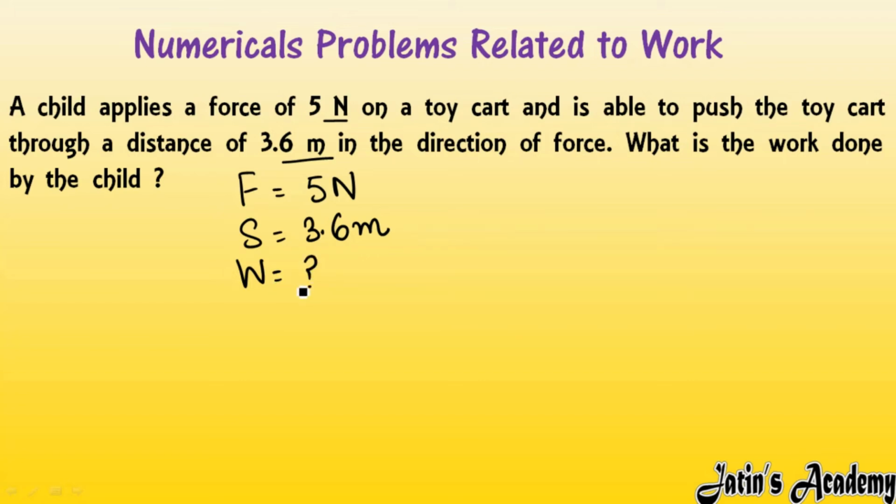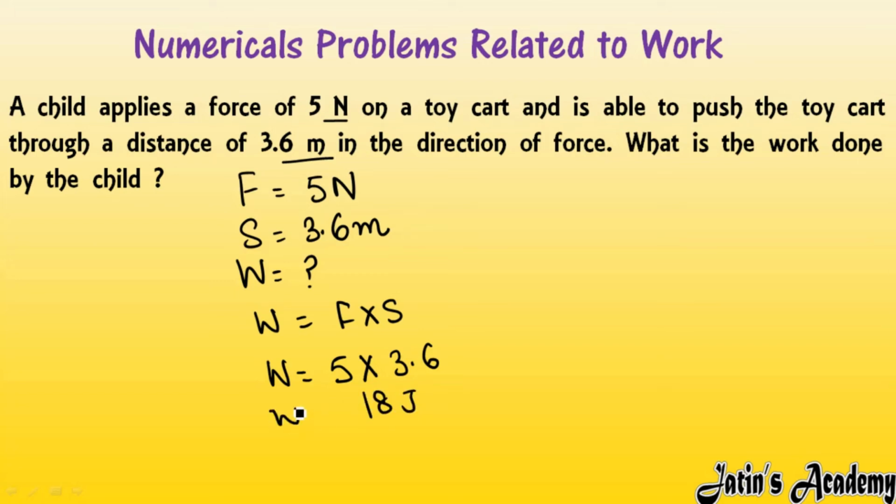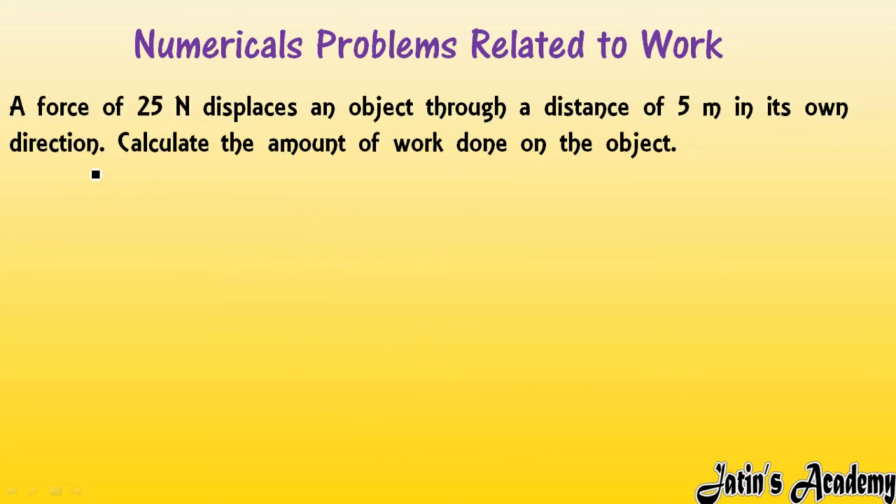As I already told, work done has the relation W is equal to F multiplied by S. Here we put in the values of the force as well as the displacement. So W is equal to F, which is 5 Newton, multiplied by distance 3.6. When we solve 5 multiplied by 3.6, we get the answer 18 joule. So the work done by the child to move the cart is 18 joule. Next, we have the second numerical related to work.